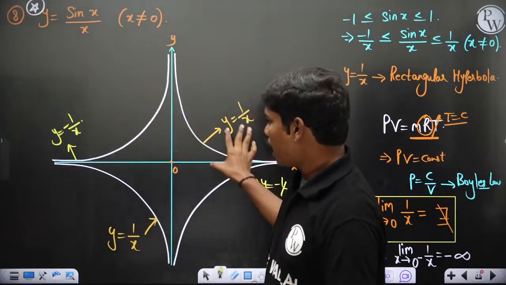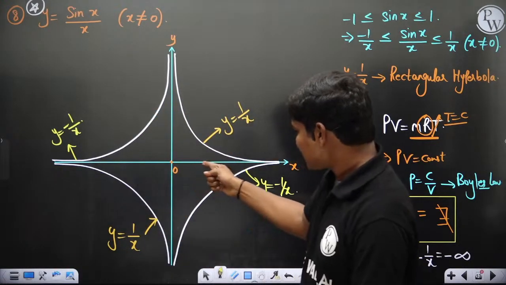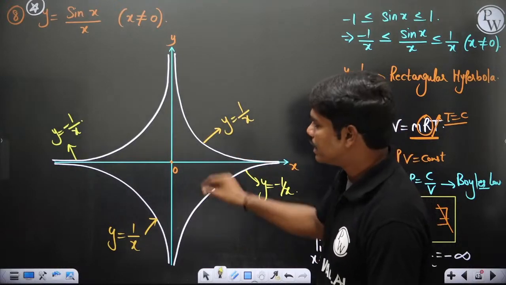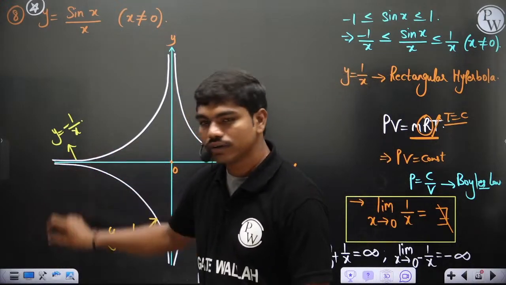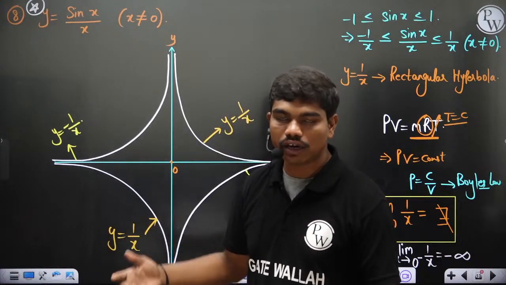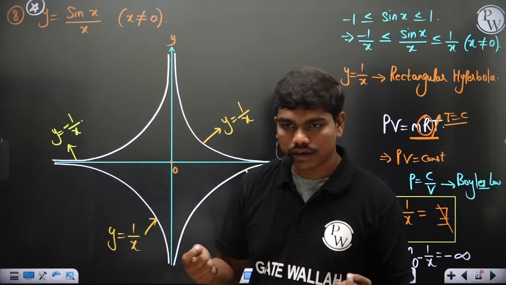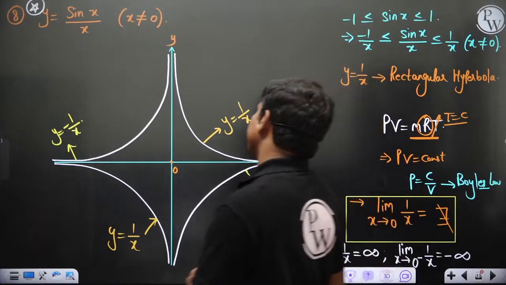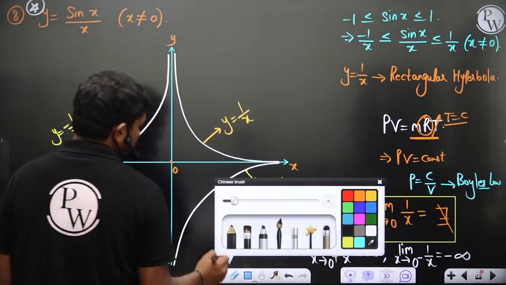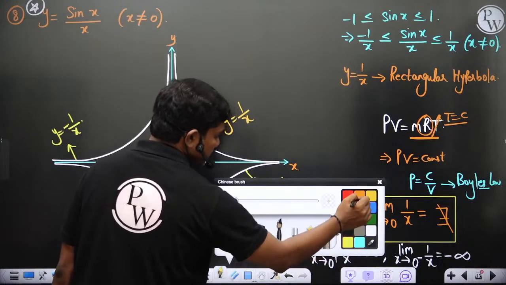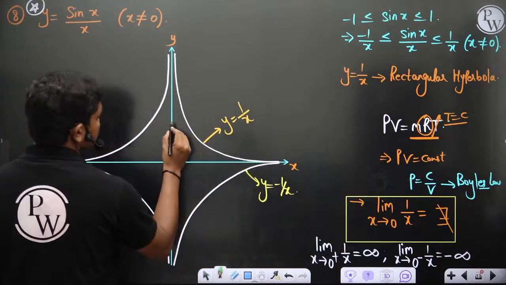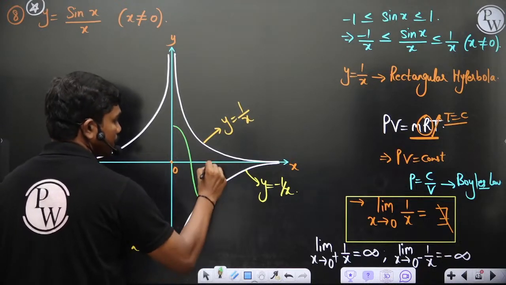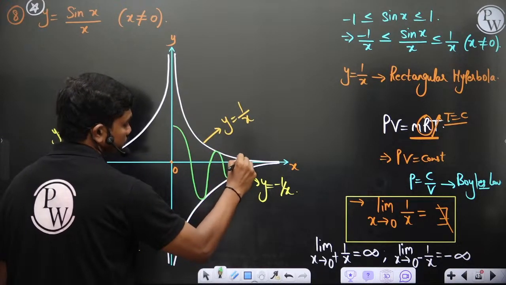Whatever you have to draw now, you have to draw in between these 4 lines, and as x increases, the amplitude of the function keeps decreasing. You can see clearly on the left hand side, the amplitude also keeps decreasing as the absolute value of x keeps increasing. And in sin x by x, the same pattern follows. If you plot this, the shape you generate is sin x between these two lines.